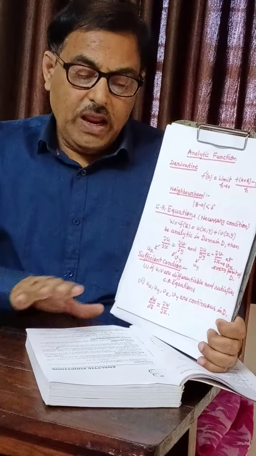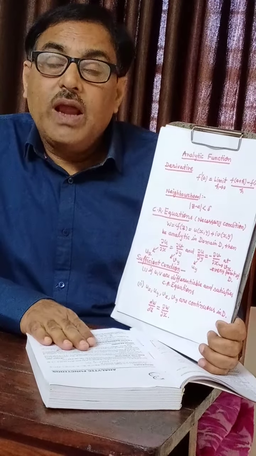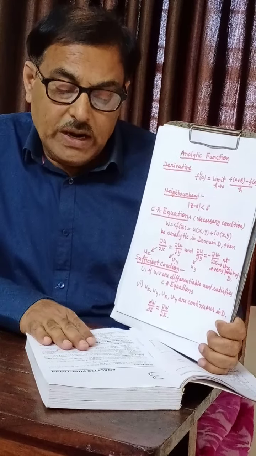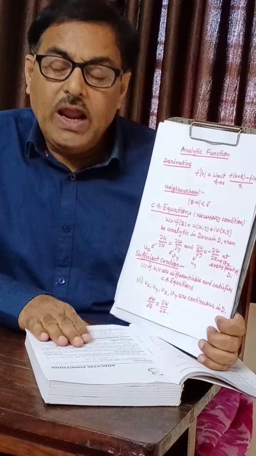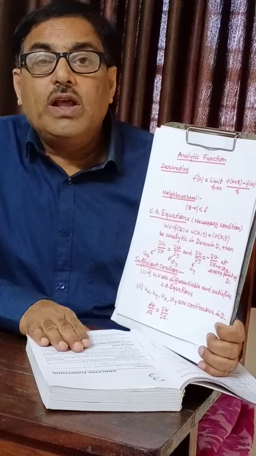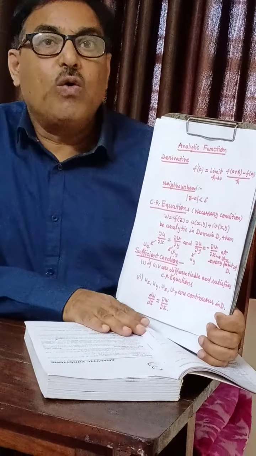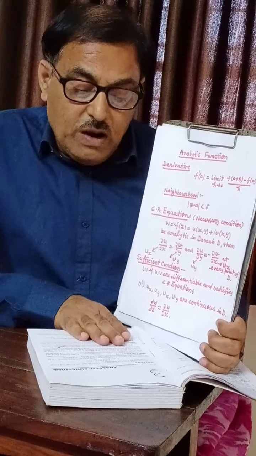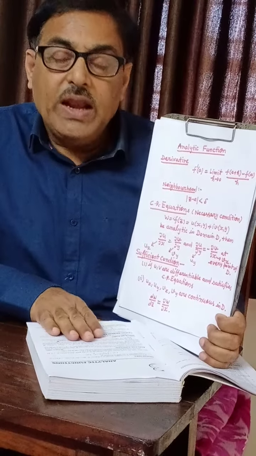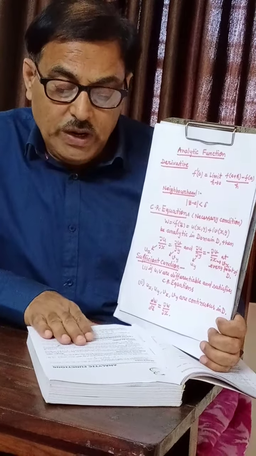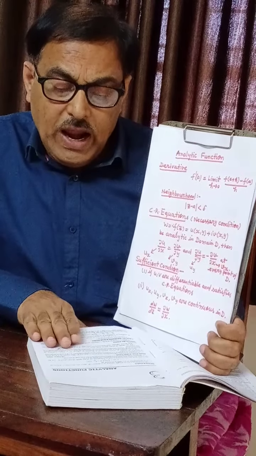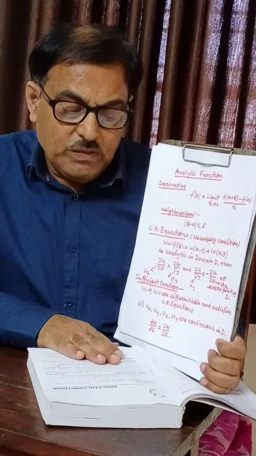Clear? If f'(z) exists at every point in the domain D except a finite number of exceptional points, then f(z) is said to be analytic in D and it is referred to as an analytic function.